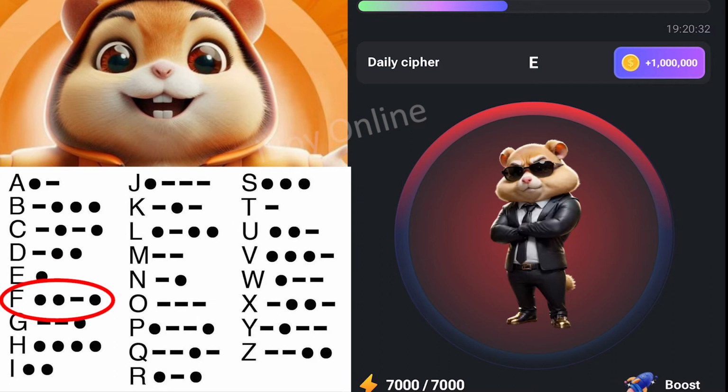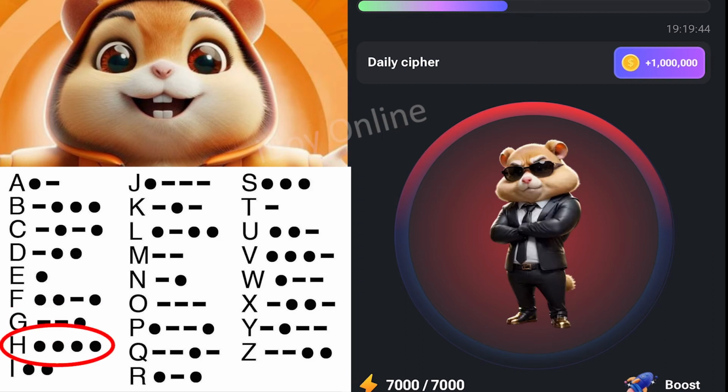Now for F, dot, you hold and release, then dot. That's for F. Okay, now for G, you click and hold, then dot. You have to be fast in doing this, because anytime you waste, it's going to choose a different number for you. So you have to be fast in any one you're doing.